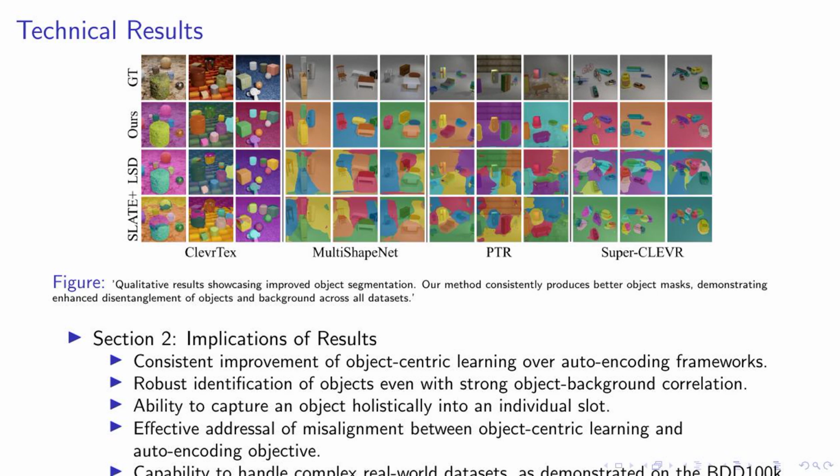Thirdly, our method has the ability to capture an object holistically into an individual slot. This means that each object is treated as a separate entity, which greatly enhances the quality of object segmentation. Lastly, our method has proven its capability to handle complex real-world datasets. We demonstrated this on the BDD100K dataset, which consists of diverse driving scenes. This shows that our method is not only theoretically sound, but also practically applicable. In summary, our method provides a robust and effective solution for object-centric learning, with promising results on real-world datasets.